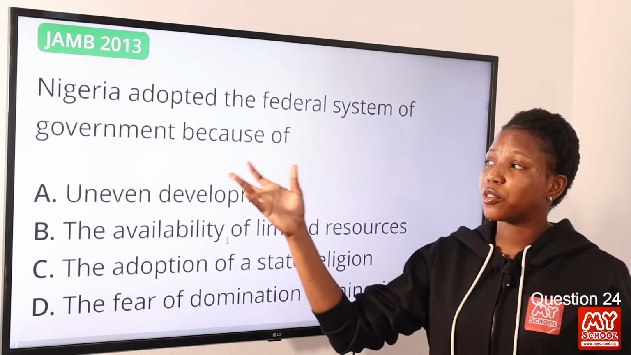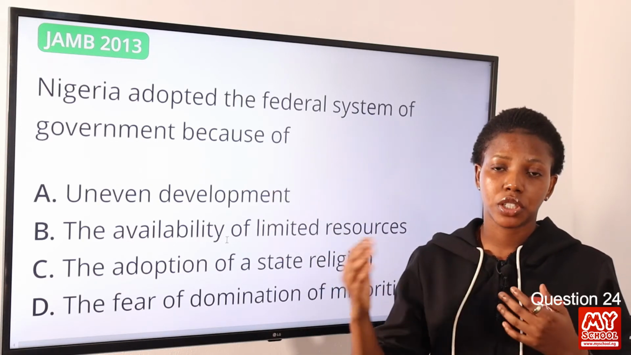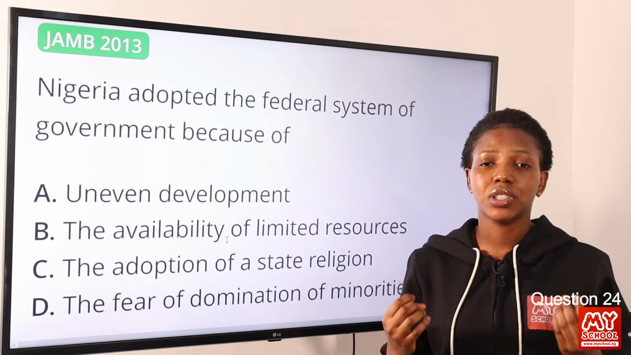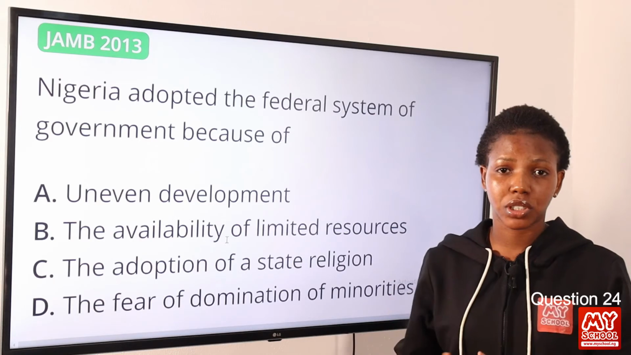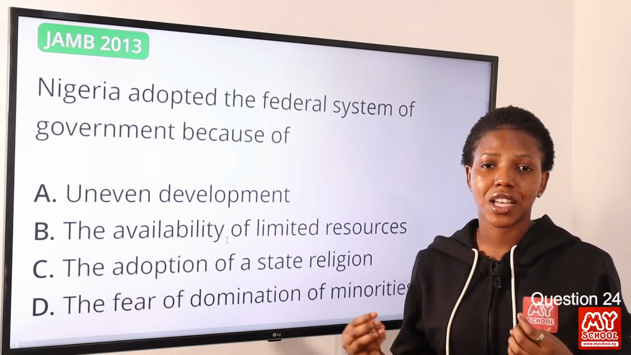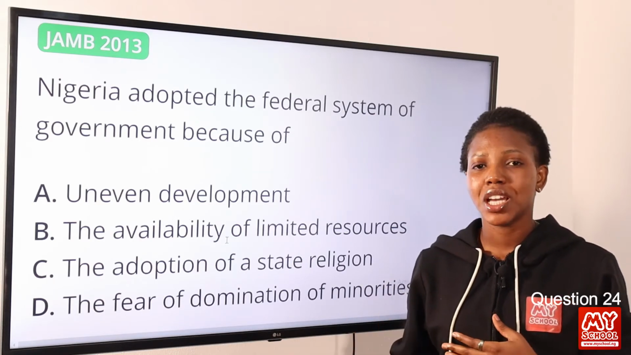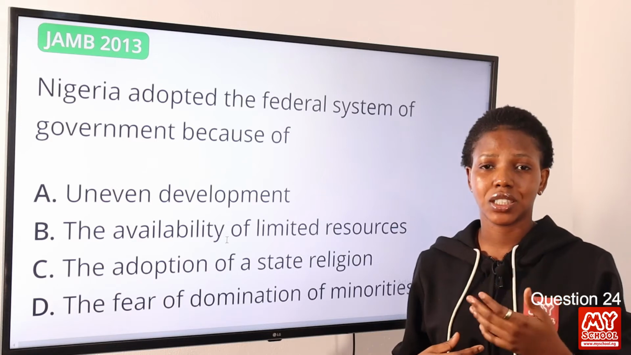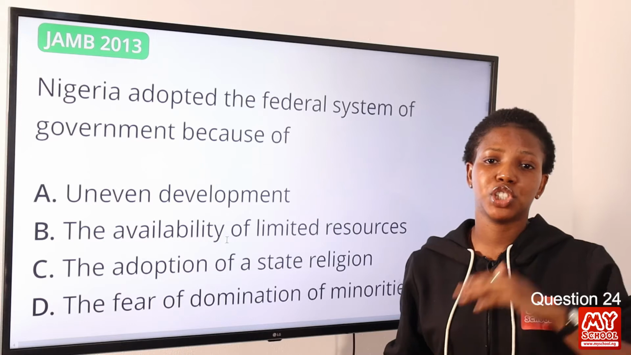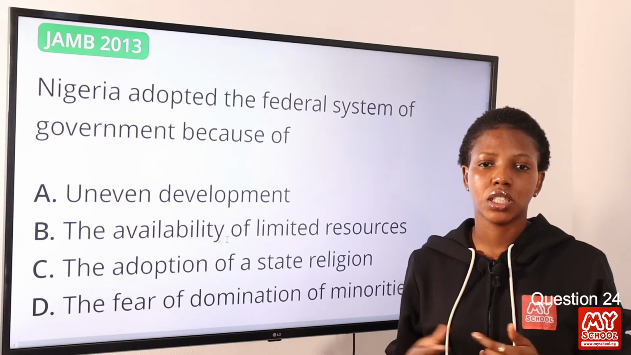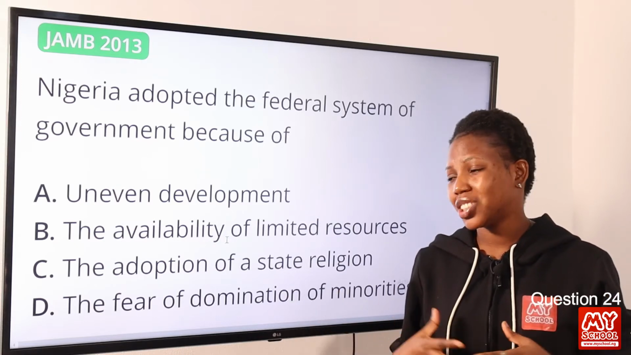Now, the federal system of government is identified with power sharing. And Nigeria has always had the problem of the fear of the minorities by the majority. There's always been this fear, and there's always been a problem, and so it has resulted in the creation of states, and so Nigeria adopted the federal system to be able to share power among these various states. So option D is the correct answer to this question.